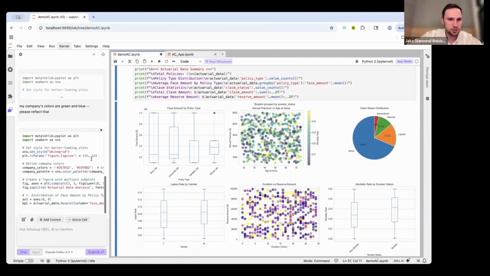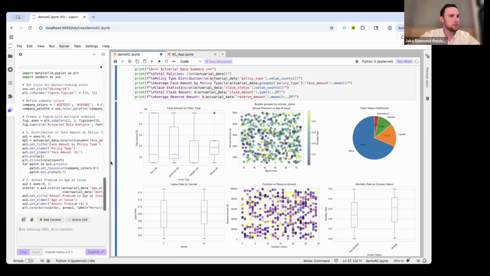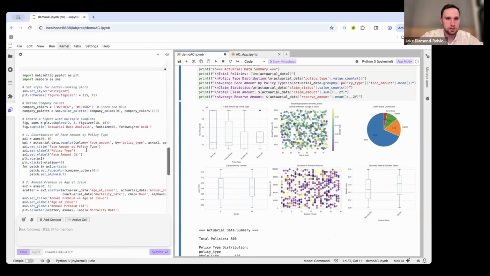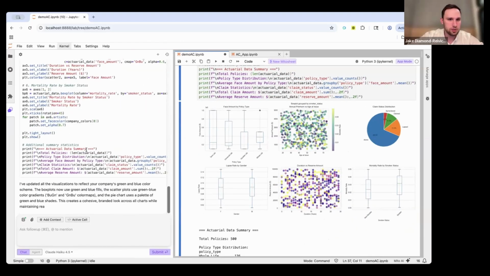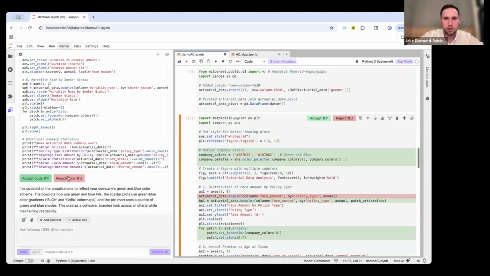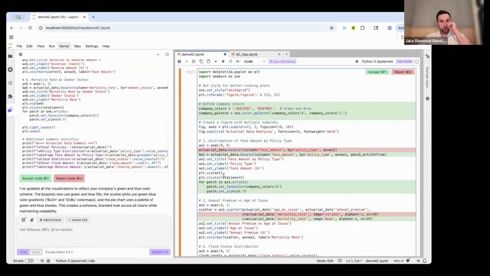Cool. So it's running here, and now let's just let it finish. Cool. So if I click overwrite, what it will do is come back to that originally generated cell and overwrite it with the new version of the code with our edits as part of it. You'll see here the green is the new code that's being added, and the red is what's being taken away.